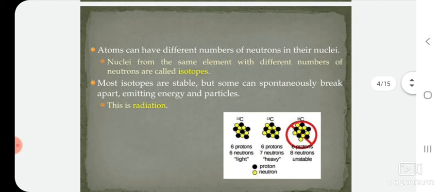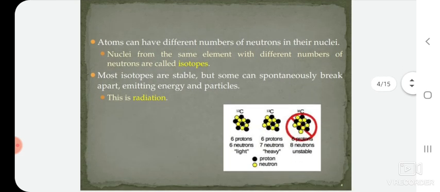Atoms can have different numbers of neutrons in their nuclei. Nuclei of the same element with a different number of neutrons are called isotopes. Most isotopes are stable, but some can spontaneously break apart, emitting energy and particles. This is radiation. If we consider simple C-12, 6 protons and 6 neutrons are there.